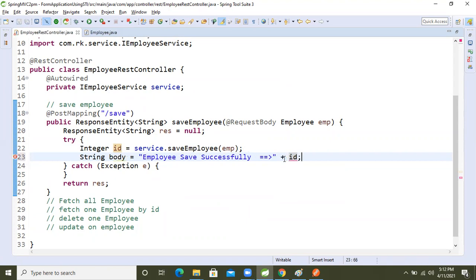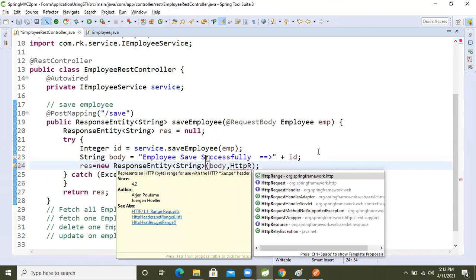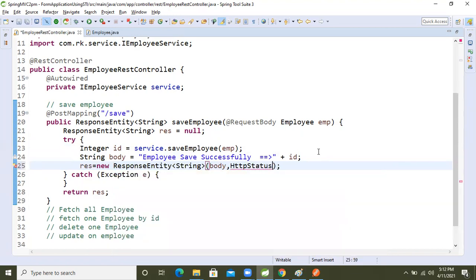Okay, guys. So for that, take the response reference, res, equal to new ResponseEntity. Inside that, if successful, pass the body. After that, HTTP status dot OK.